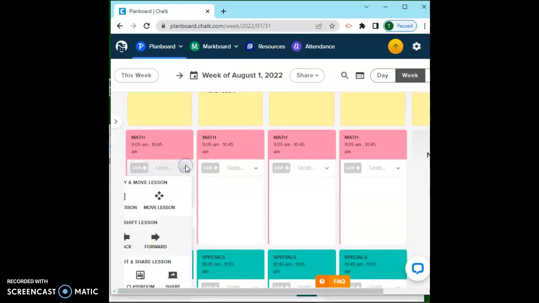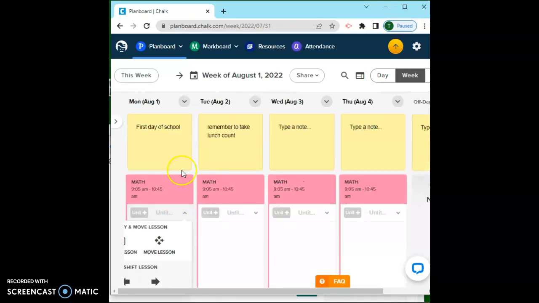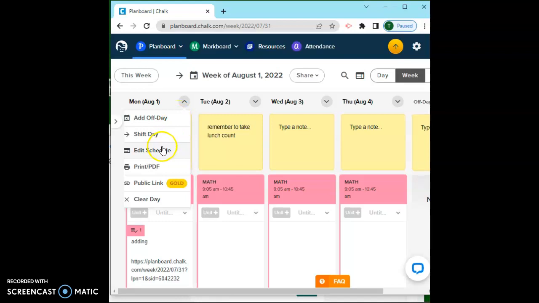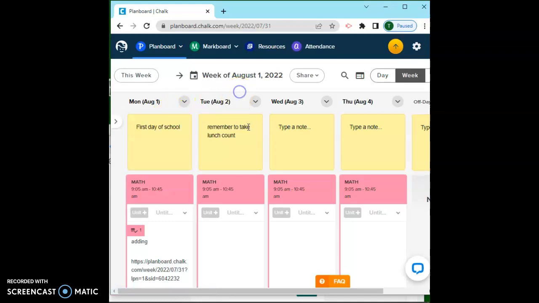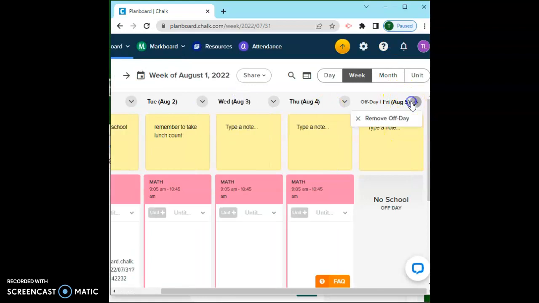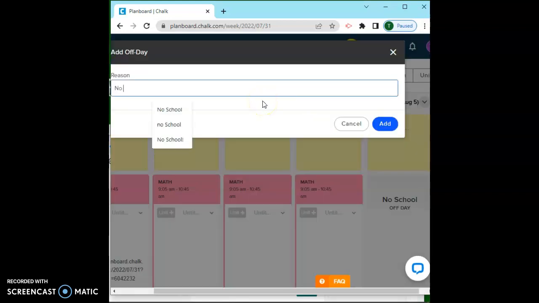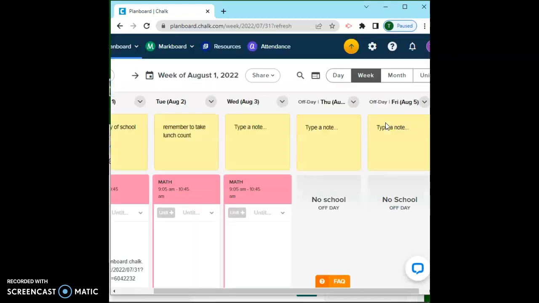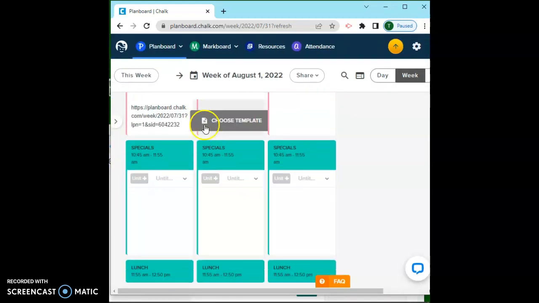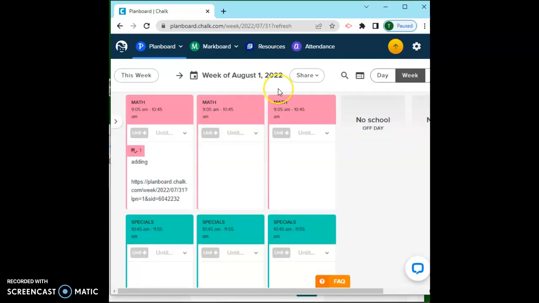And I love that you can move the lesson over, or maybe your whole day. You didn't get to anything on your day, because sometimes that happens. And you can shift your whole entire day. Or let's say you have school. I'm going to go to Friday or Thursday, and you're going to add an off day. You don't have school. No school. Or it's a professional development day. Whatever. So you can plan lunch. See, it's a non-class, so there's nothing in there to type.